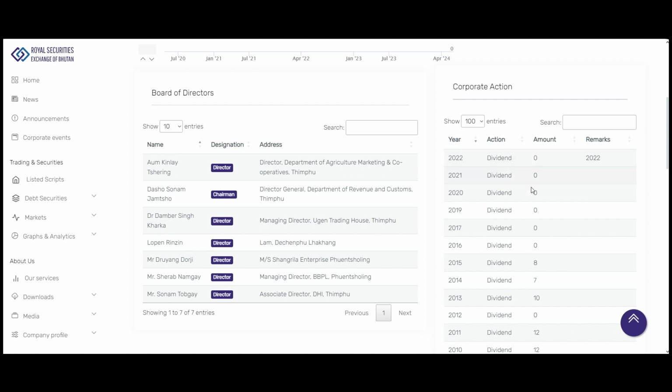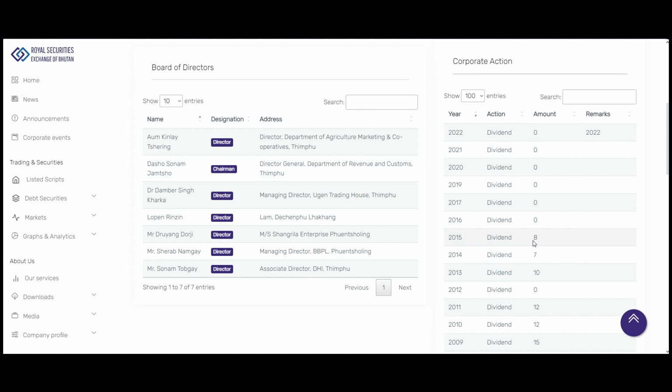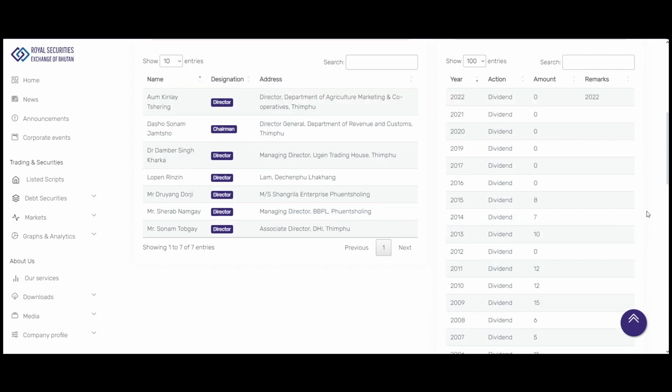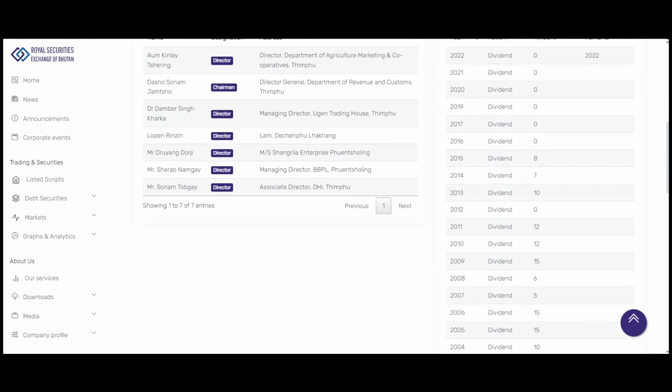Okay, so when it says amount, does it mean in terms of ngultrum? Is it like 8 ngultrum per share that you own? Yes. Okay, I thought it was percentage, that's why I was asking.